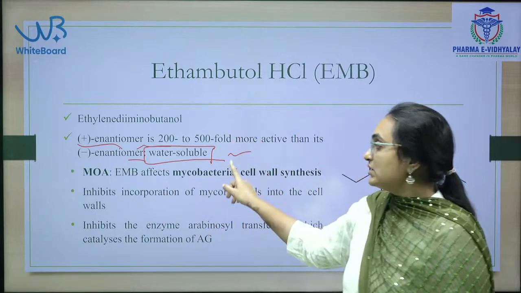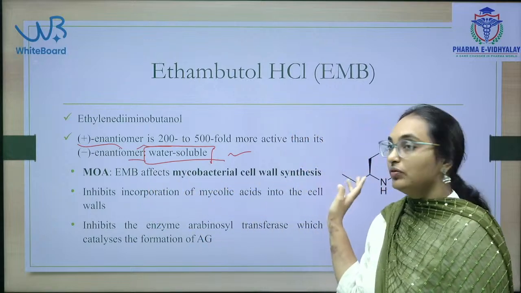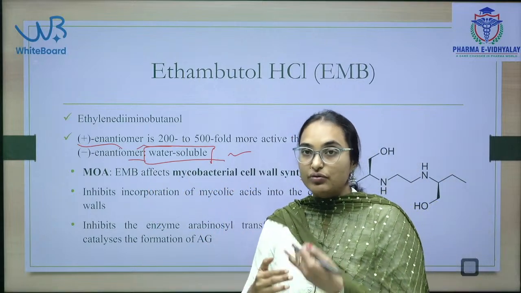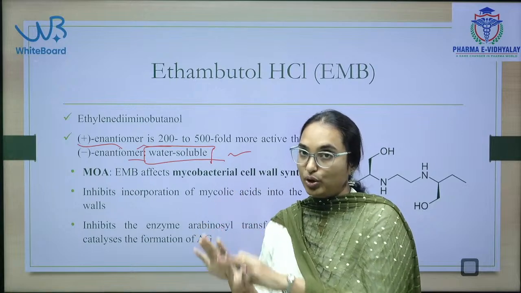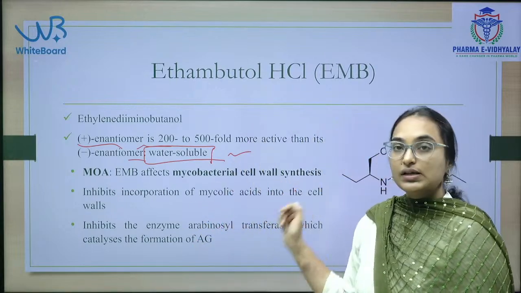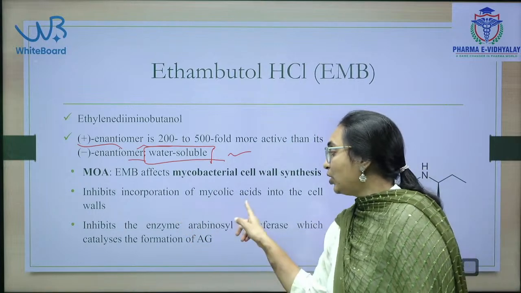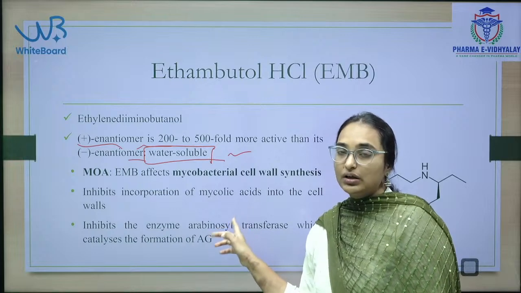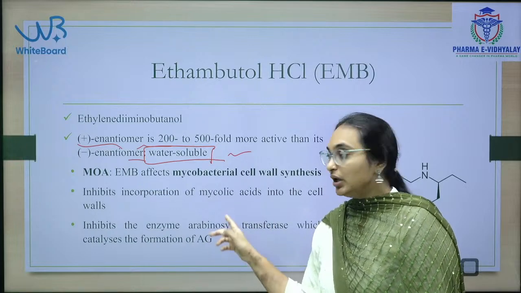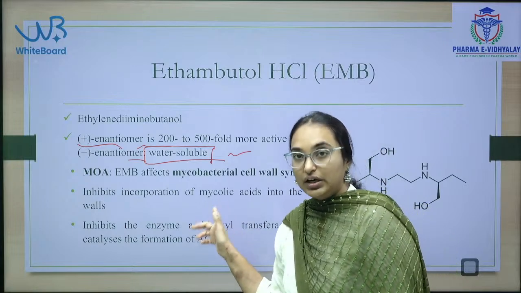So, ethambutol is a water soluble drug, and mechanism of action is mycobacterial cell wall synthesis. So, I will give you the list of all the drugs which are acting at what point, site of action. So, here ethambutol is targeting the cell wall synthesis. Then how is it targeting? It inhibits the incorporation of mycolic acids. That is why I am telling mycolic acids are very important from the site of action point of view of the antitubercular drugs.